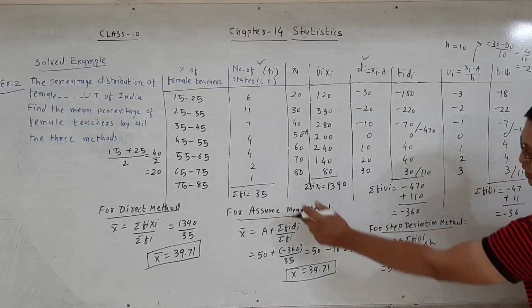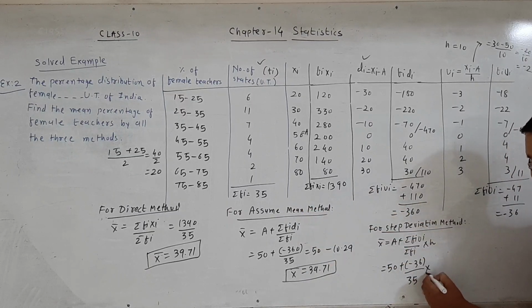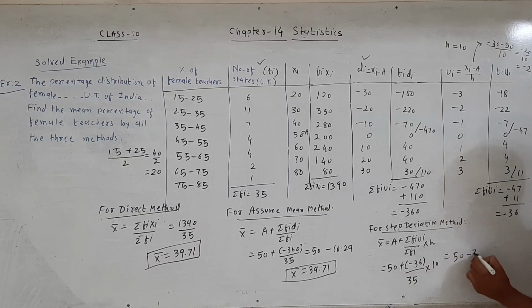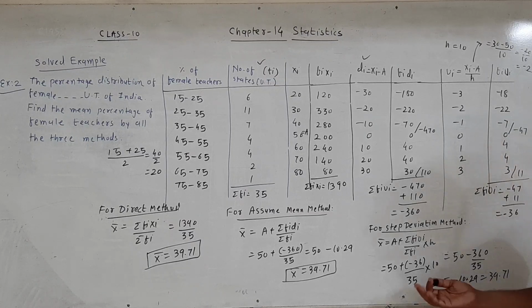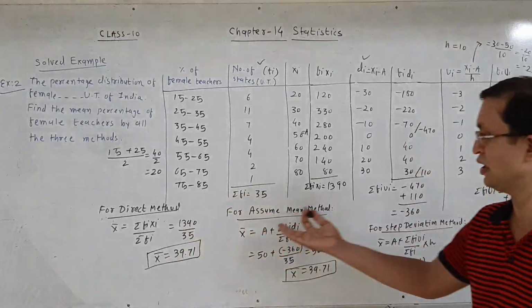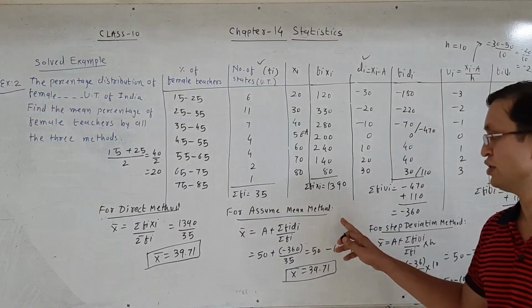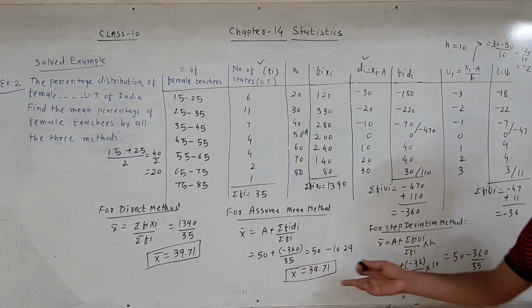Sigma fi is equal to 35 multiply h is equal to 10. Okay. Therefore 50 plus minus -360 divided by 35. The simplification of these two terms is 50 minus 10.29, that is equal to 39.71.